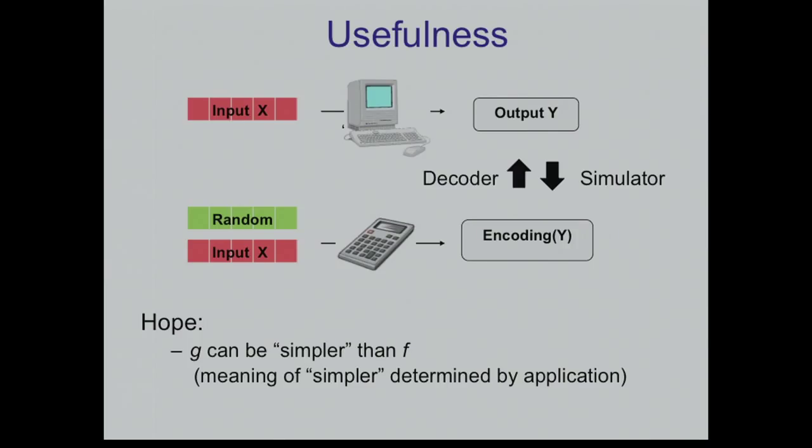And the hope, as in the RSA example, is that in some situation, and this will be the typical case in the application, we can replace a complicated task by a simpler one, in a way that is going to be the same for us, because this is just an encoding, this substitution is going to be good enough.